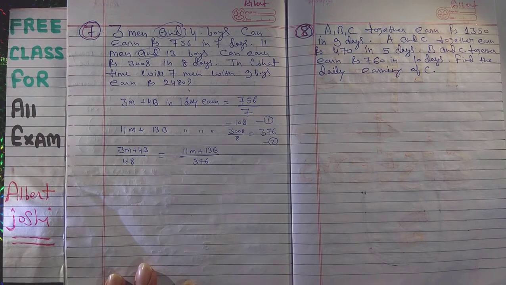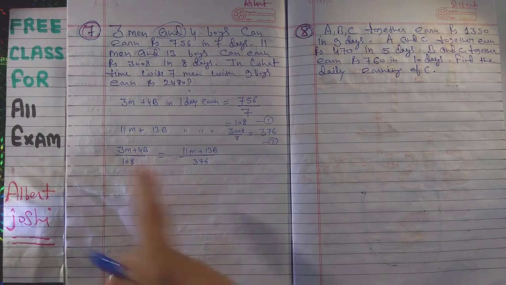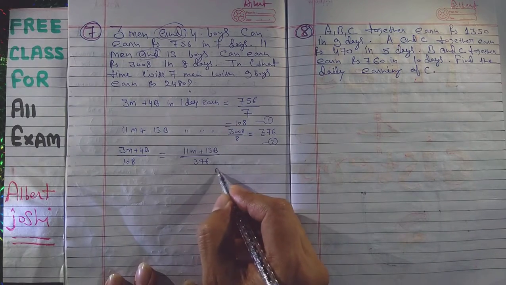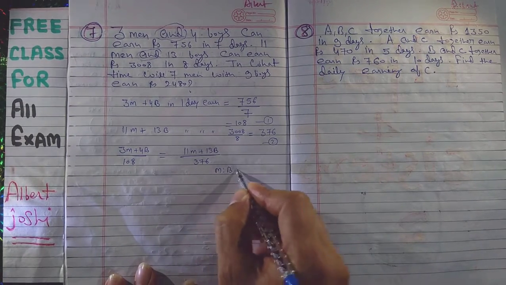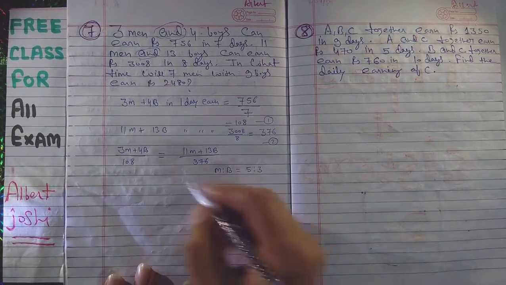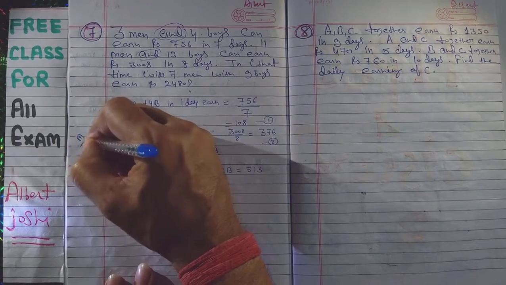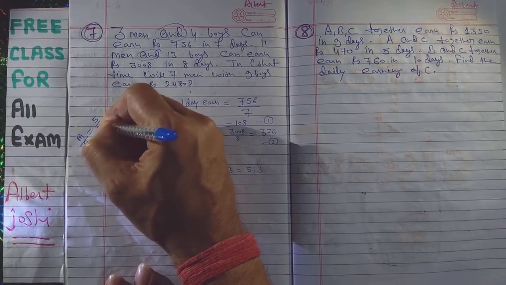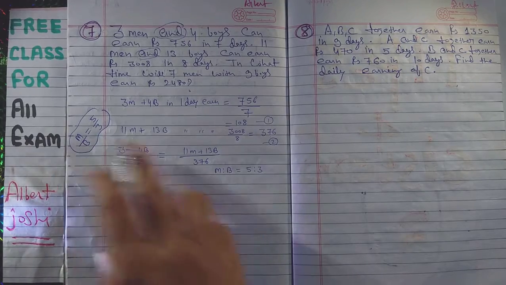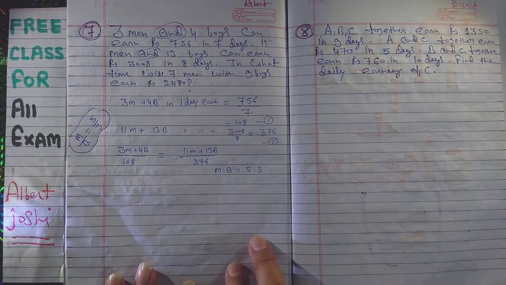In this condition, if you will calculate, then your answer will be m ratio b, it will be 5:3, or you can write ratio means m upon b. M upon b is equal to 5/3. Such type of data you will get after calculation.